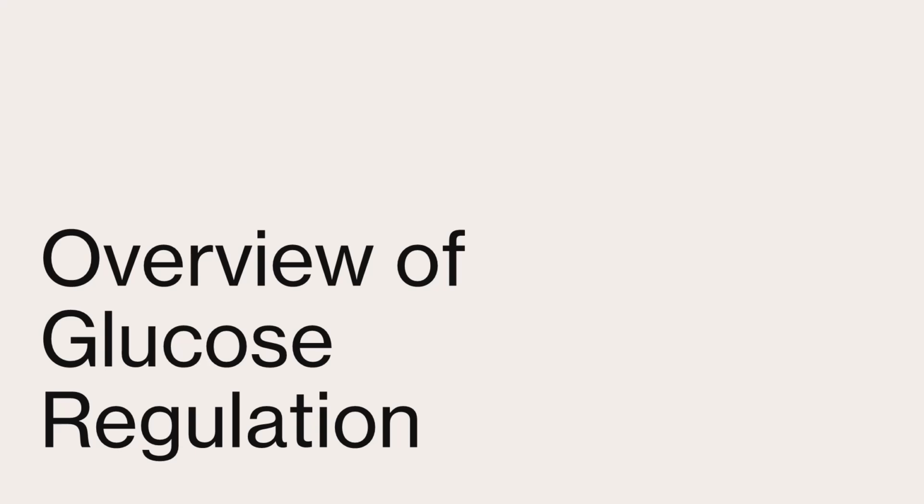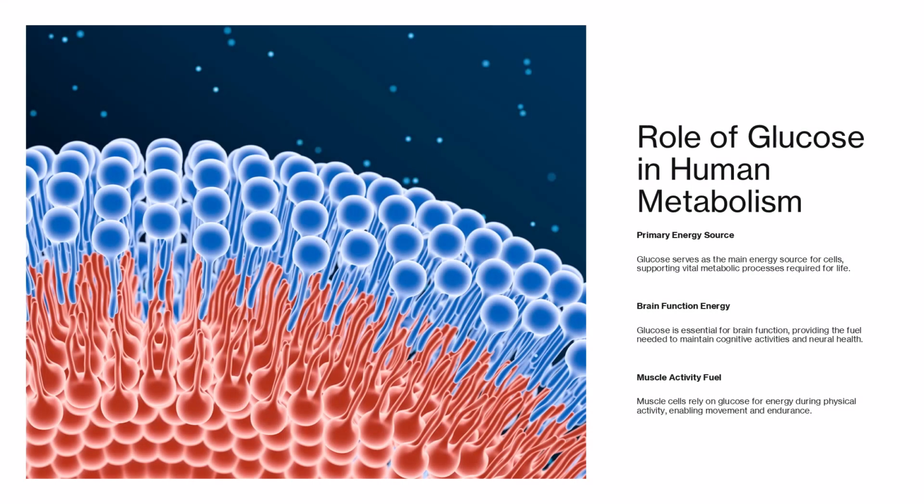Section 1. Overview of glucose regulation. Role of glucose in human metabolism. Glucose is the body's primary energy source. Every cell relies on it to perform essential functions, from growth and repair to communication and defense. The brain, in particular, is highly dependent on glucose. It consumes nearly 20% of the body's energy supply, using glucose to power cognitive processes and maintain neural health.